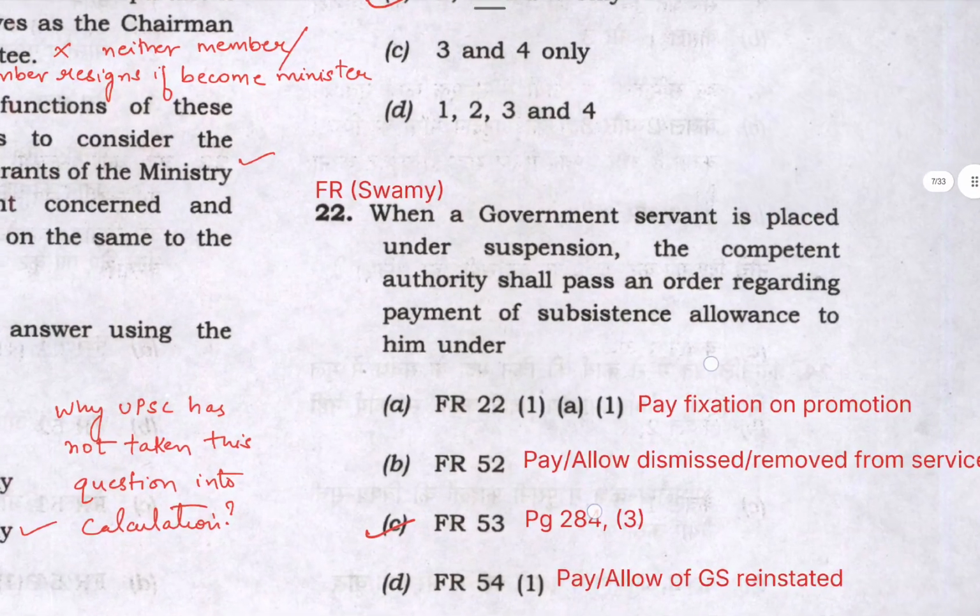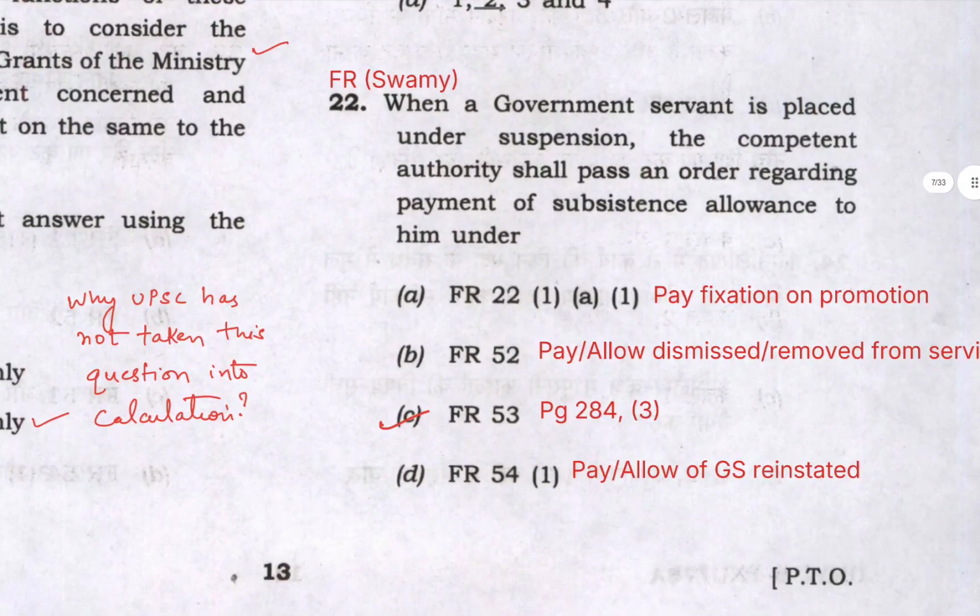Next question number 22. When a government servant is placed under suspension, the competent authority shall pass an order regarding payment of subsistence allowance to him under which of the following rules? So this will be covered under fundamental rule 53. You can read more on page number 284, para 3.